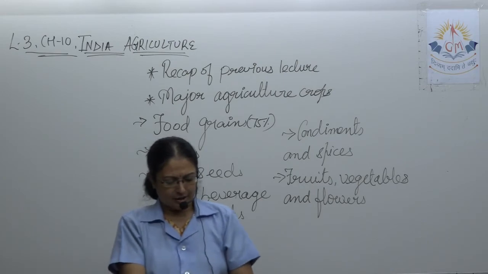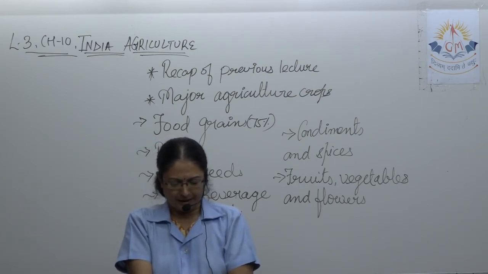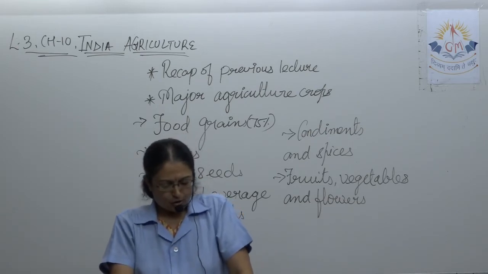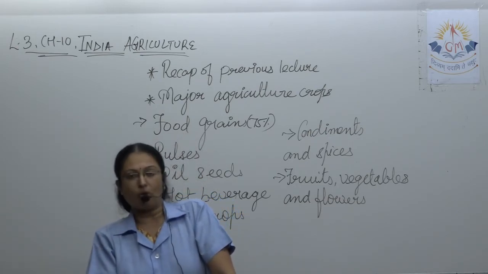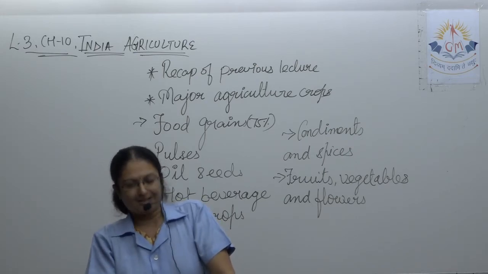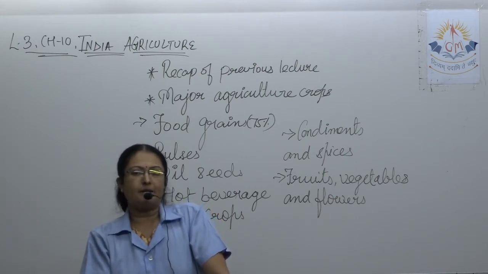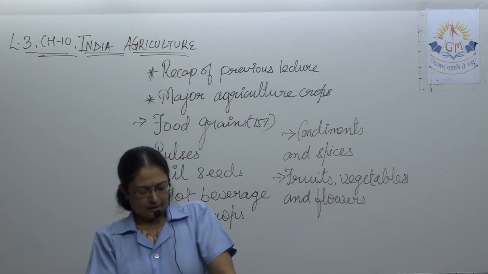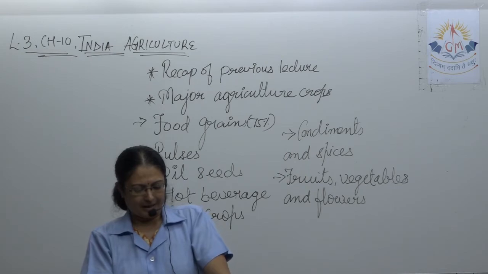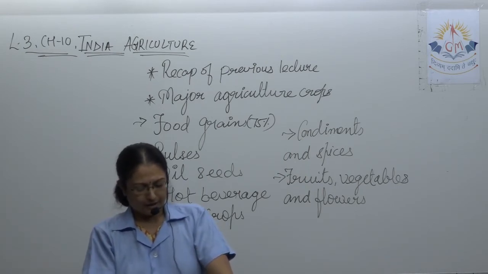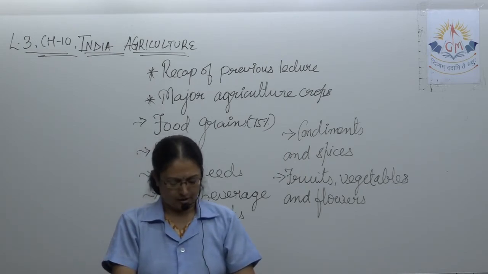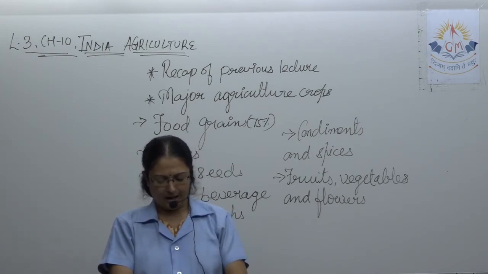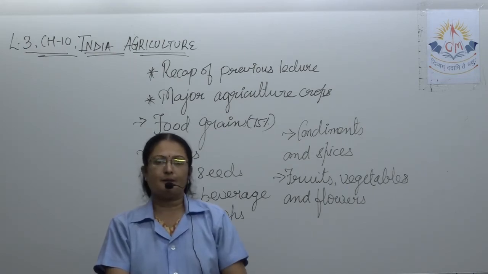Coffee seeds are extracted out of the nuts, the grain, and then used as a drink. Then cocoa. Cocoa is prepared out of the seeds of the cocoa fruit, and cocoa is a beverage. Chocolates are prepared from cocoa. It requires a hot and humid climate and excessive rainfall. African countries are its major producers. Cocoa is also produced in Kerala, Karnataka, Andhra Pradesh and Tamil Nadu.